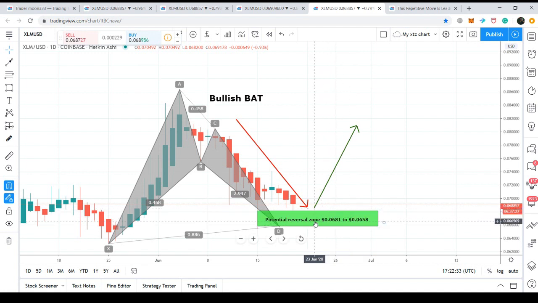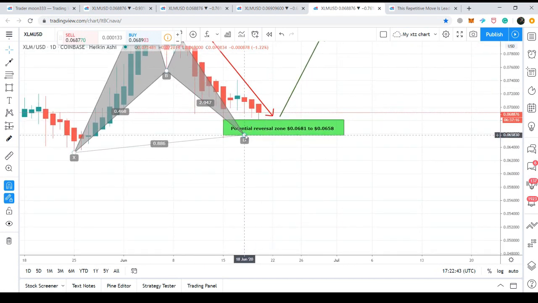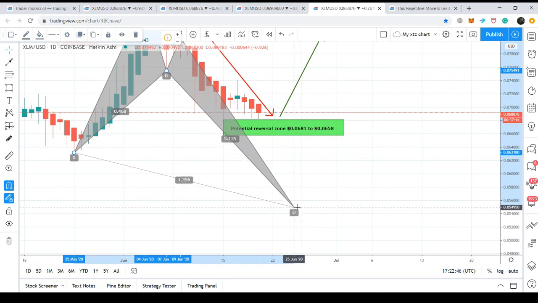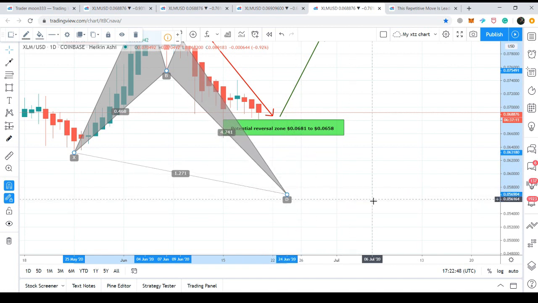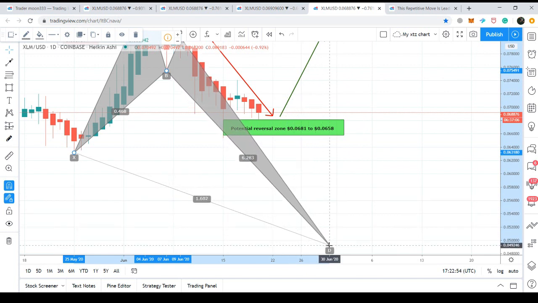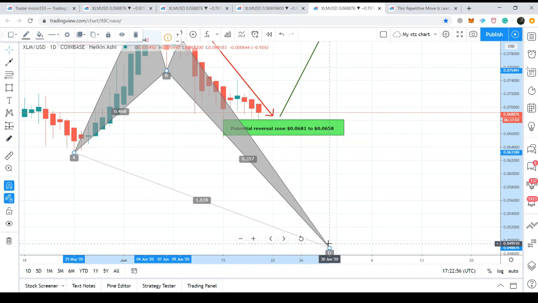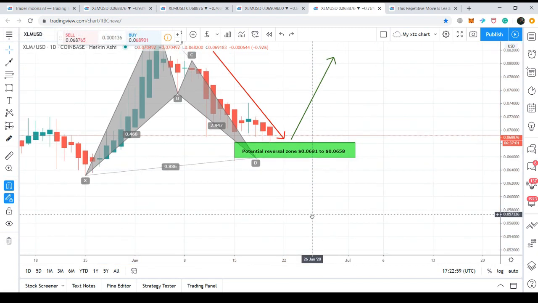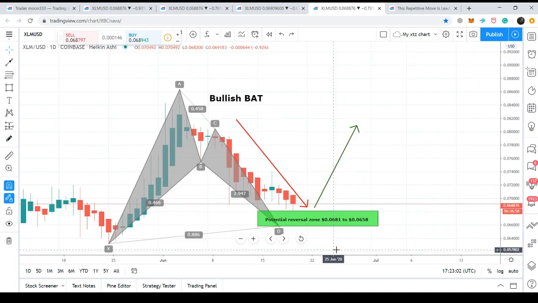We should make this potential reversal zone strictly our stop loss point, because if this potential reversal zone is broken down, then the price action may move more down for the formation of a bullish crab pattern that starts from 1.27 almost from here and ends up to 1.618 Fibonacci retracement level almost at this level. Therefore, we should use this potential reversal zone strictly as our stop loss in case the complete candlesticks start moving or closing below this potential reversal zone or PRZ level.